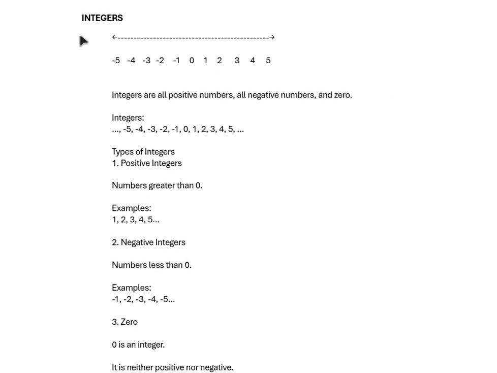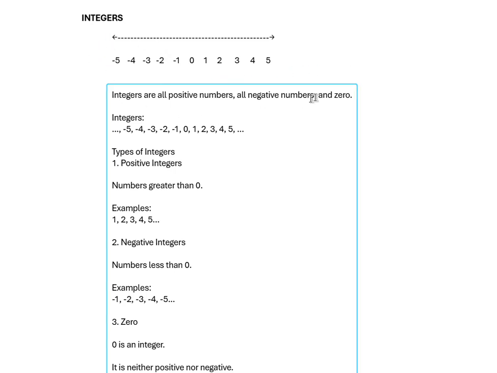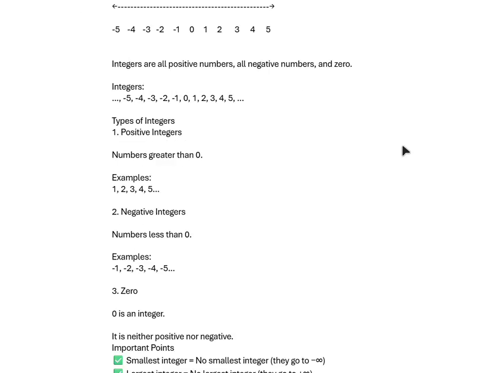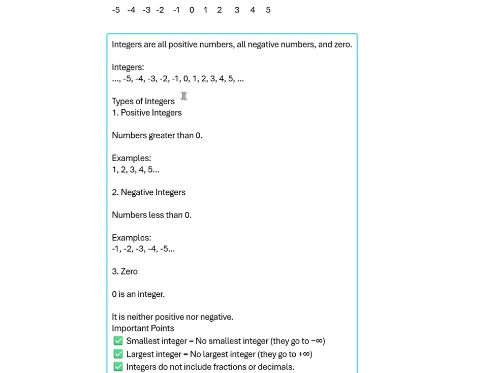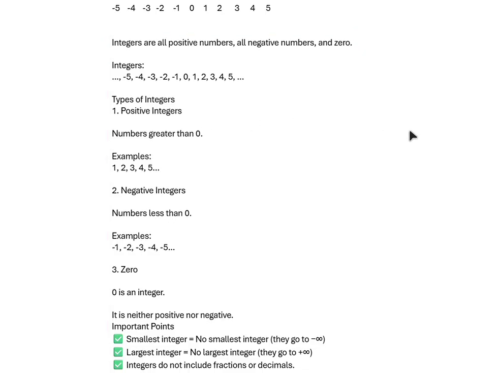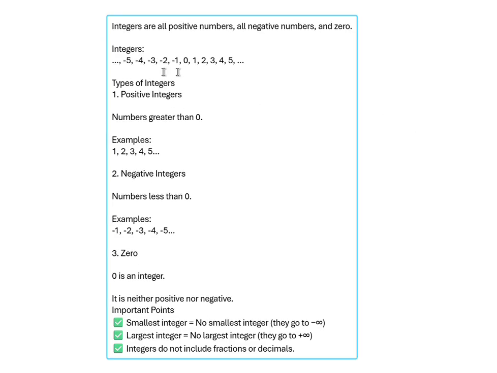Integers: you can picture a line diagram with 0, 1, 2, 3 on the right-hand side and negative points on the left-hand side. This is an example for integers. Integers are all positive numbers, all negative numbers, and 0.